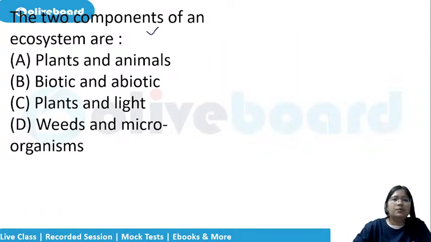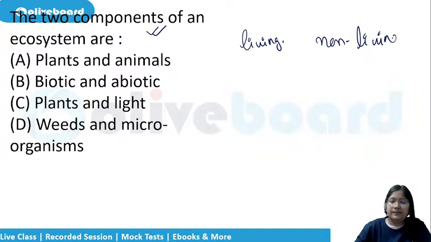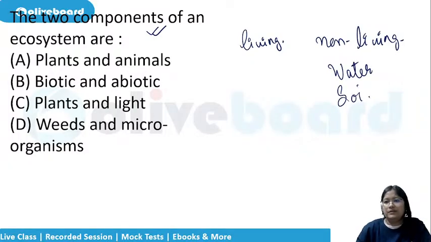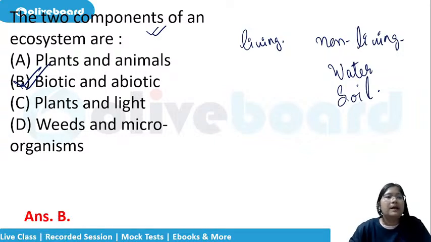The two components of ecosystem are, what are the two main components? In the entire ecosystem, either something can be living or something can be non-living, like water, soil, all these are non-living. Air is there, non-living. Biotic and abiotic. Very good. So the two components of ecosystem are biotic and abiotic components.